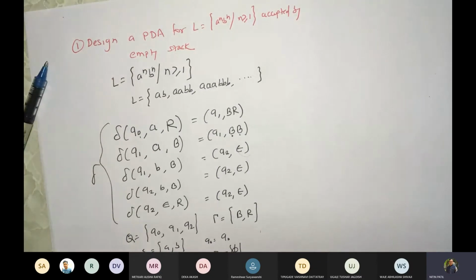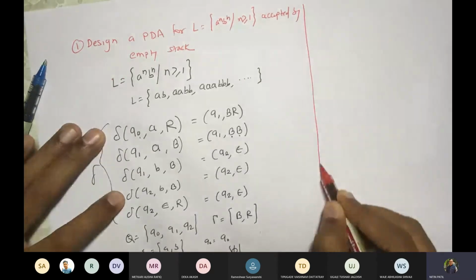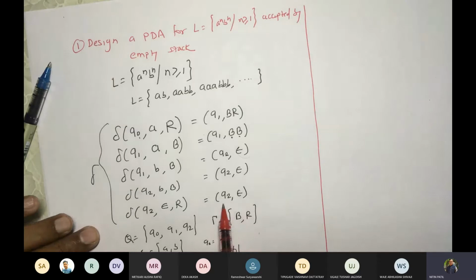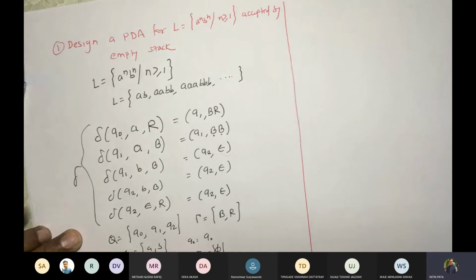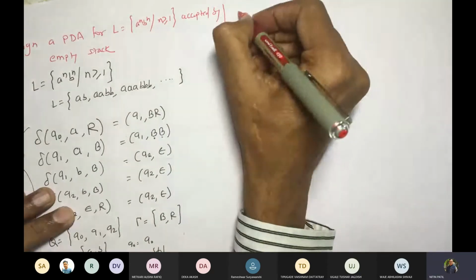Is that okay? Now what would be the change with another solution? If it is accepted by final state, the only change would be here, and here one more state would be added, and this F would contain some element. So let me write that solution as well. I will post both the solutions.